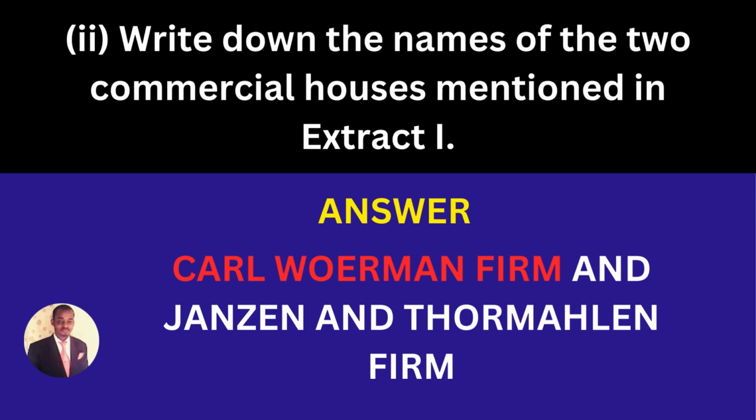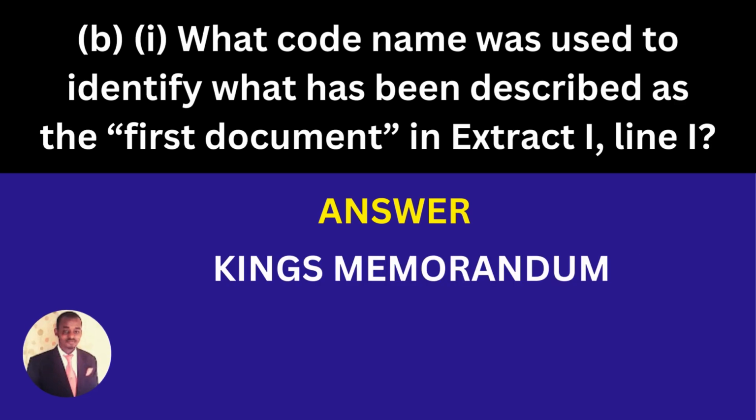Answer: Karl Woermann Firm and Jantzen and Thormählen Firm. Three: what code name was used to identify what has been described as the first document in Extract 1, line 1? The answer is King's Memorandum.